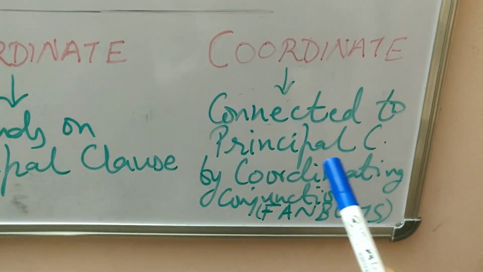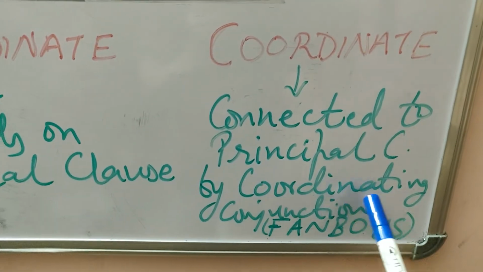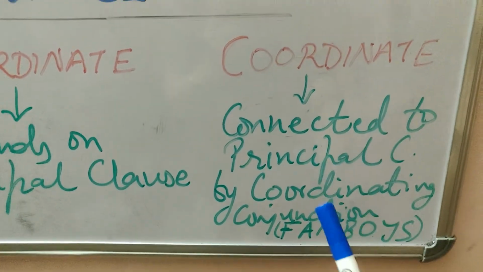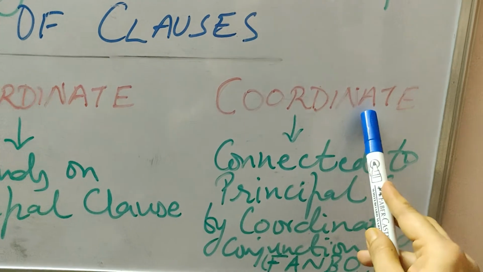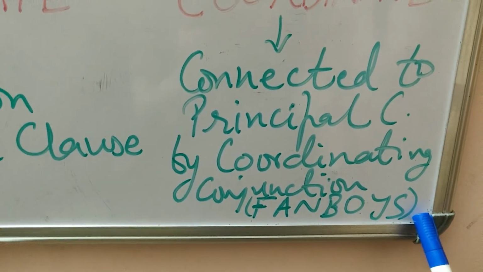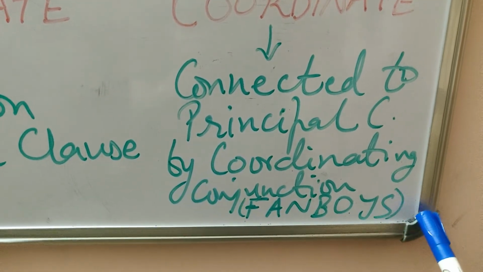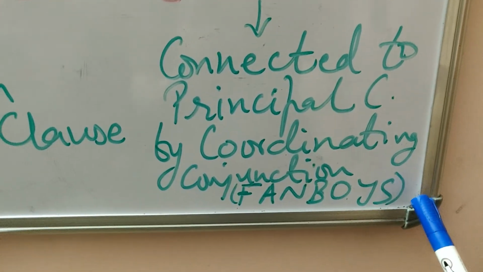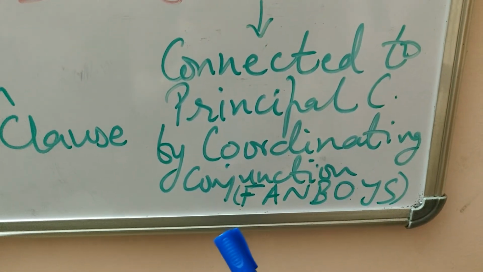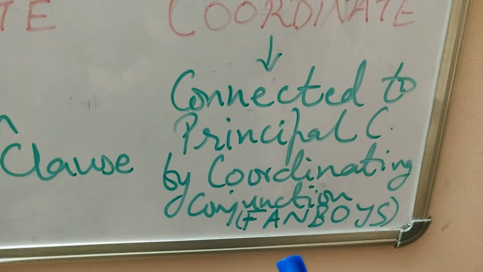The coordinating conjunctions which join the coordinate clause to the principal clause are generally under the FANBOYS category. FANBOYS is a simple rule to remember these coordinating conjunctions. So understand this FANBOYS. What are they?